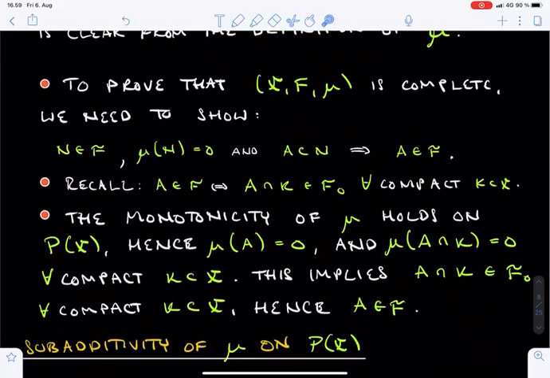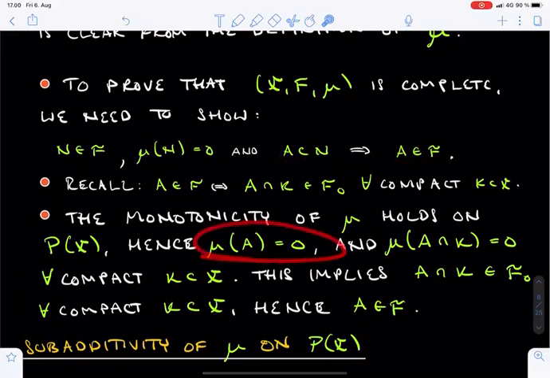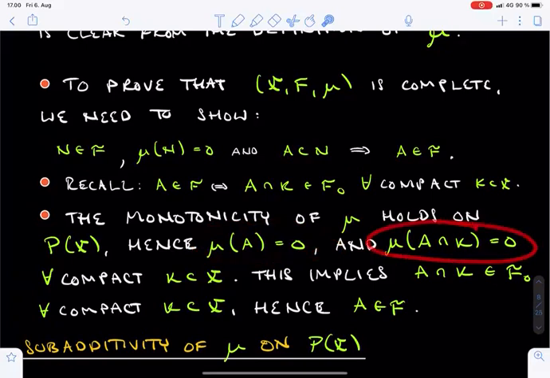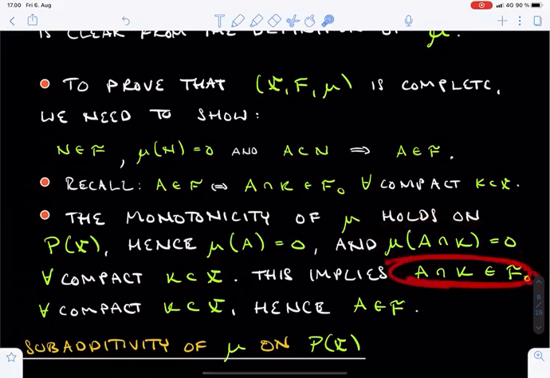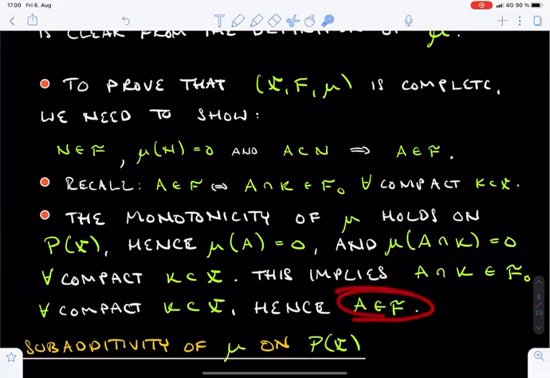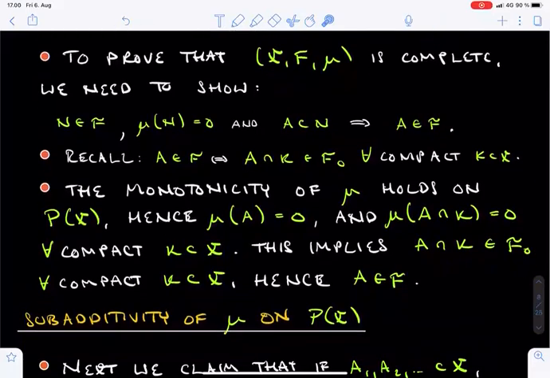We are claiming that if A is a subset of the null set N, then A is also an element of F. But now it's clear by monotonicity that A is also a null set, and also the intersection of A with every compact set is a null set. Hence, these intersections of A and K lie in F0, and this means that A itself lies in F. This completes the proof of the completeness of X, F, mu.